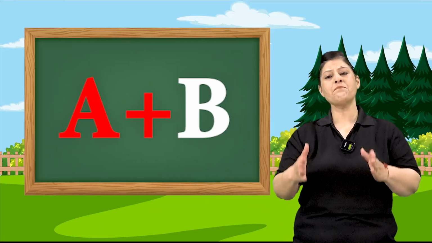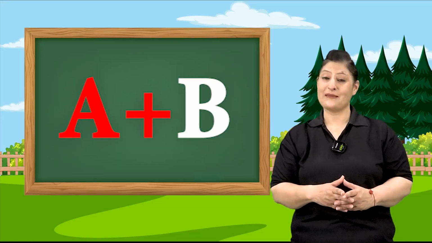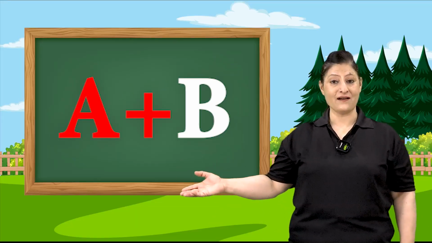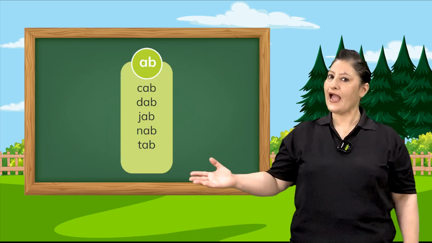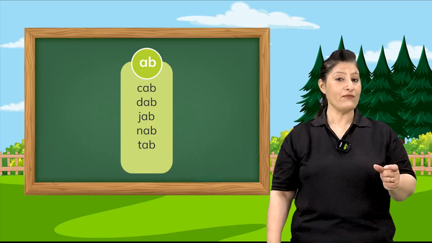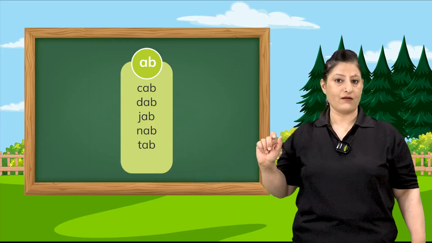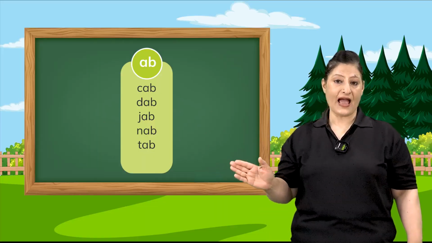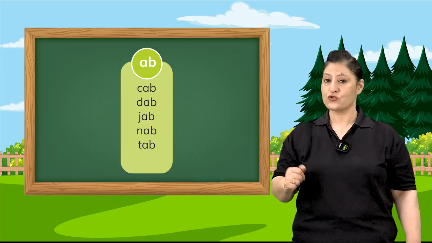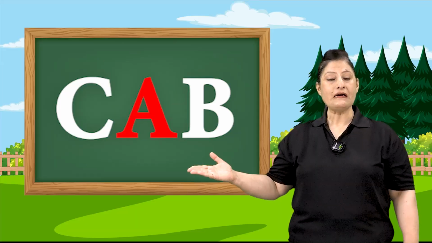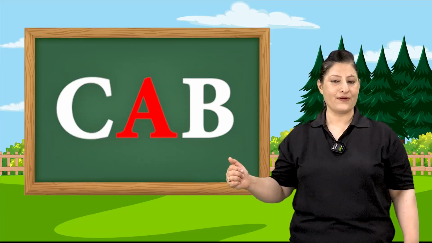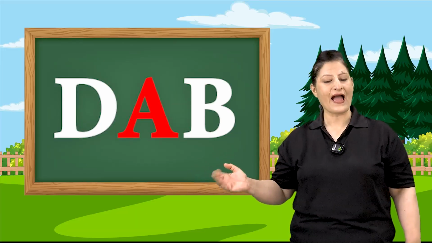When A and B are added together, they become friends and they make a new sound. App. Let's look at the ab words. Let's add any consonant to ab. Just like C, A, B, cab. D, ab, dab.